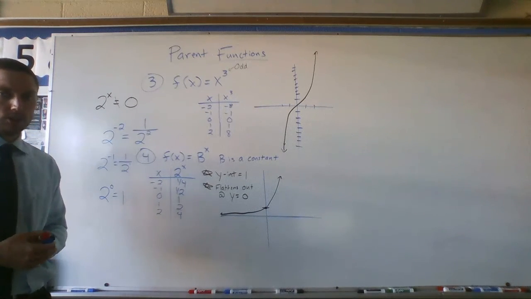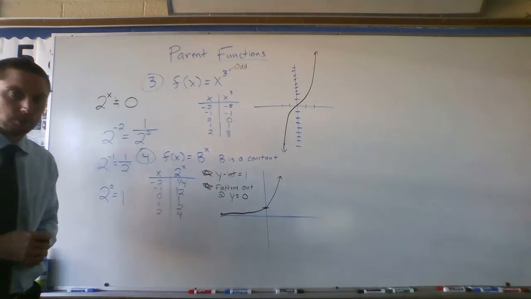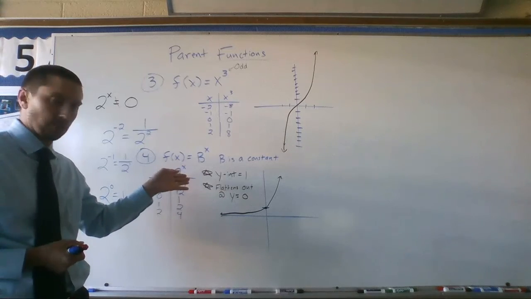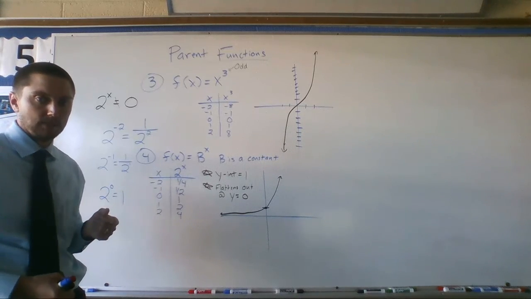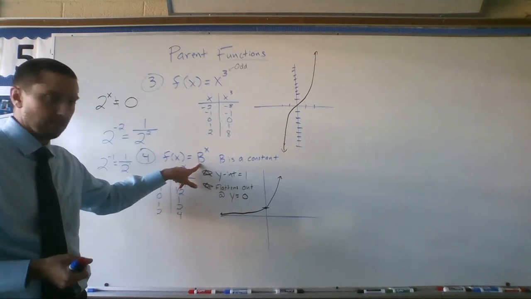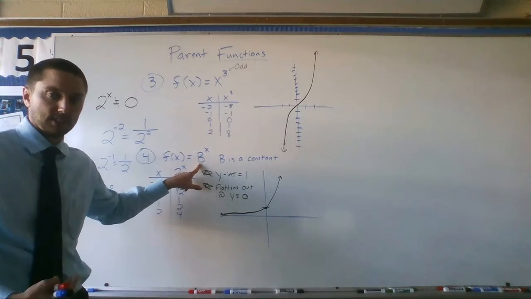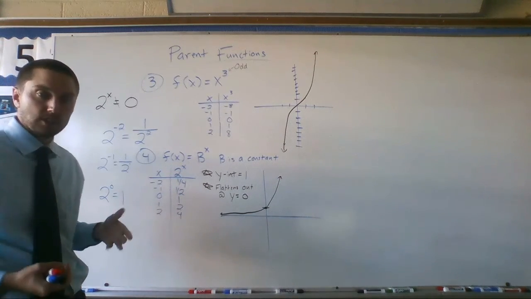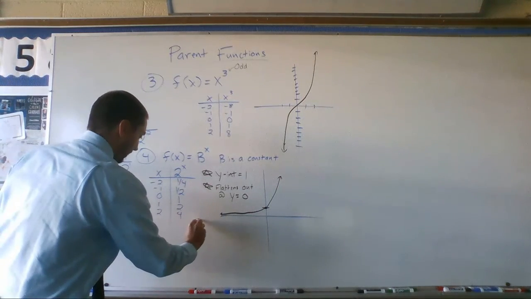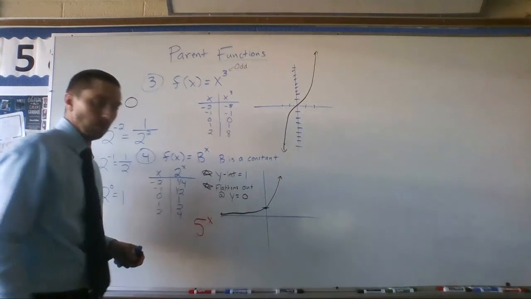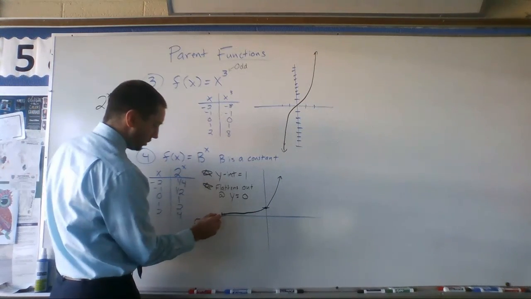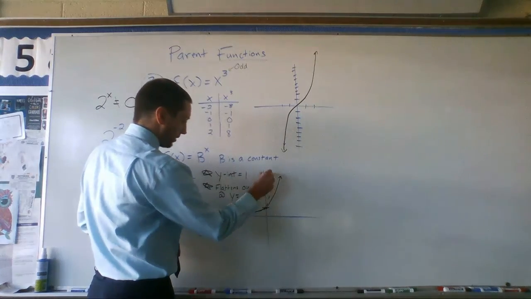Okay, so those are our first 4 pair functions. We got to make sure that we have these memorized. So if I say, hey, graph 3 to the x, 4 to the x, you got to be able to do that. Okay, and before we end, that's a good question by myself. What would this look like if it was 4 to the x, 5 to the x, or 6 to the x? Well, it's going to basically look very, very similar because let's say we were graphing 5 to the x. Well, what's the y-intercept? Well, 5 to the 0 is still 1. And it's just going to get bigger faster. Okay?